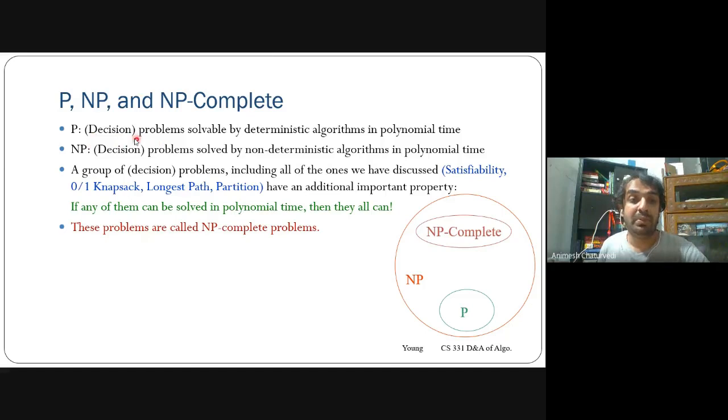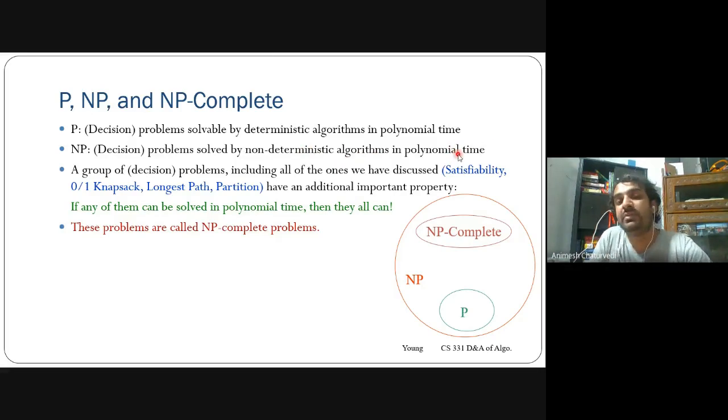The P that we had defined is the class of decision problems that could be solvable by a deterministic algorithm in polynomial time. We had discussed this enough. Then we also saw NP, where the decision problem could be solved by a non-deterministic algorithm in polynomial time.